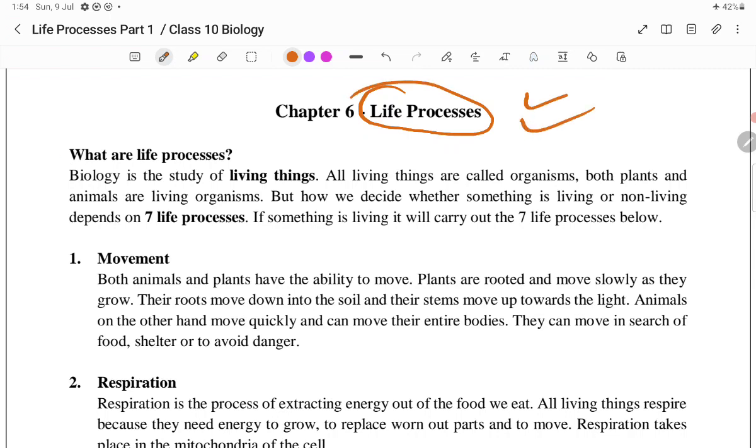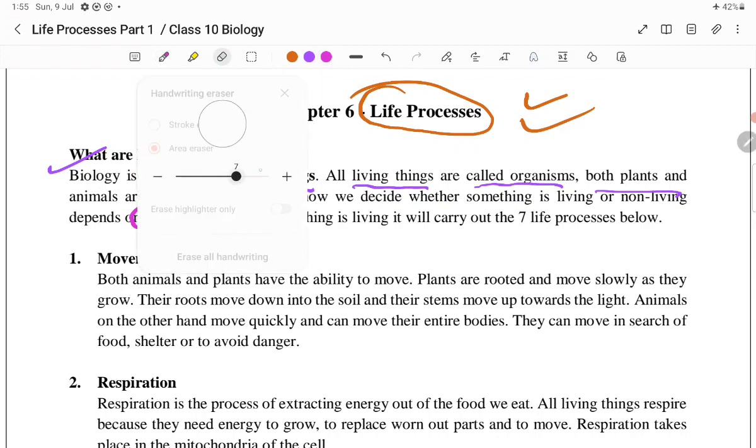So the first question which comes to our mind is, what basically do we mean by these life processes? As we have already discussed, biology is the study of living things. All the living things are called organisms. Both plants and animals are living organisms, as we know. In our NCERT book, 7 life processes are discussed in great detail. Now we are going to discuss these 7 life processes one by one shortly. Then we will also be discussing them in detail as we move ahead.